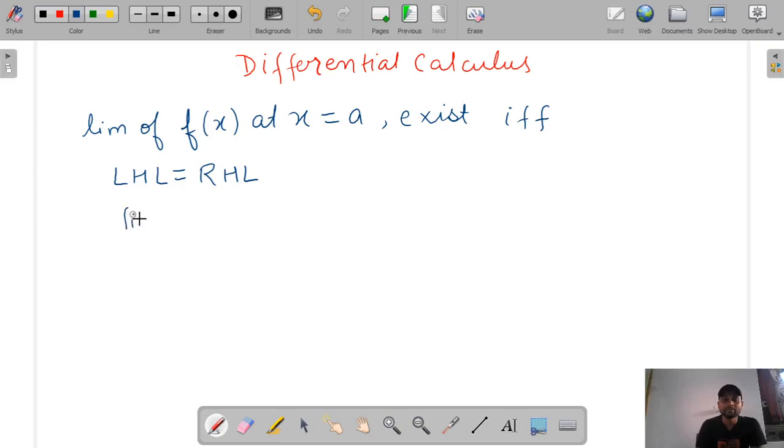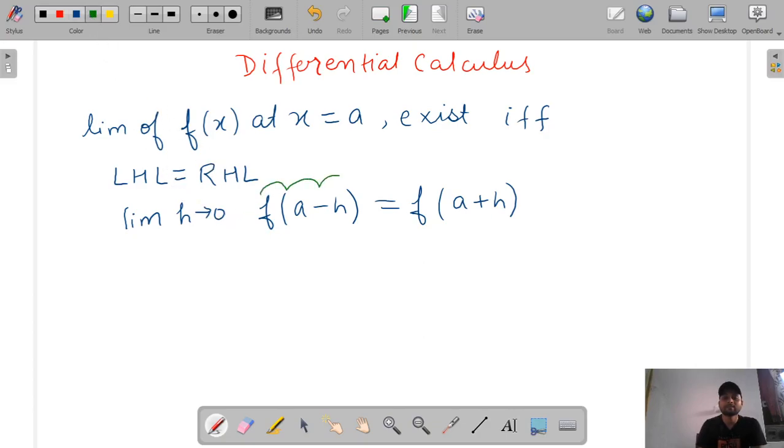So this means limit h tends to 0, f(a minus h), this is the left hand limit, that is equal to f(a plus h). So if this exists, this is the left hand side, f(a minus h), that is equal to f(a plus h), then we can say that the limit exists.